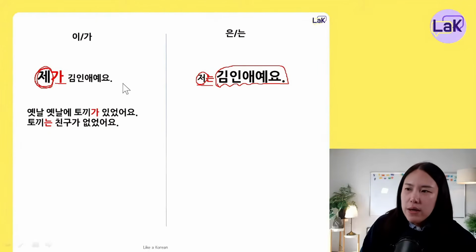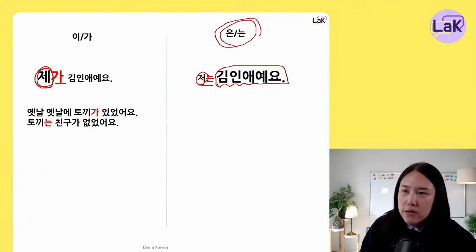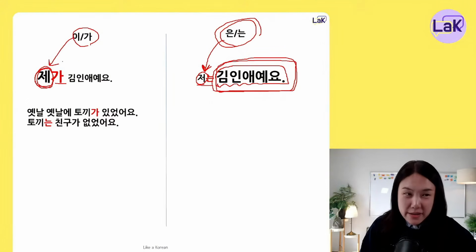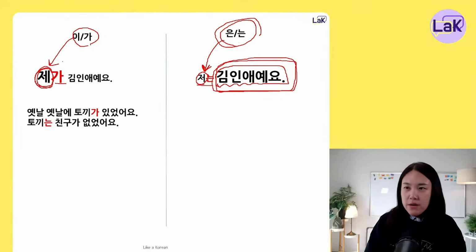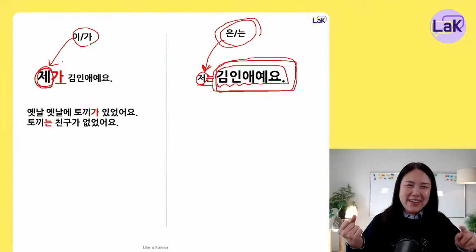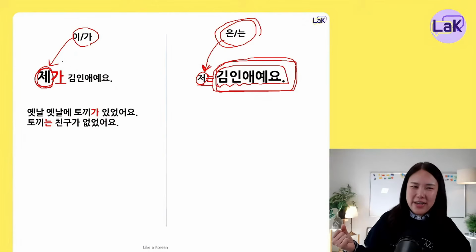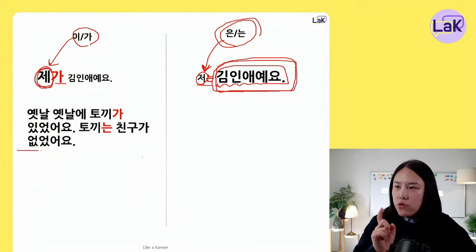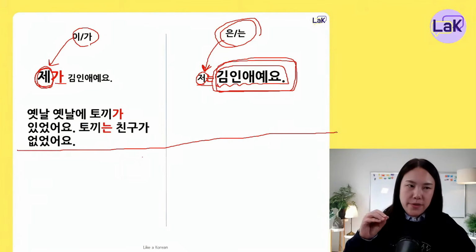Okay, so that's why people call it topic marker. 은는 is the topic marker because it's talking about the topic. 저 is the topic and you are describing the topic. And 이가 is showing the subject, so it's called the subject marker. So 이가 is called subject marker, 은는 is topic marker, but the name is not important. How to use? 이가 is emphasizing the subject, 은는 is emphasizing the things behind. That's the first thing you should know about the difference between 이가 and 은는.